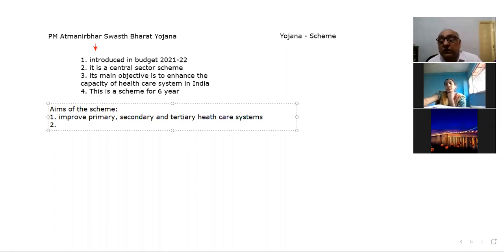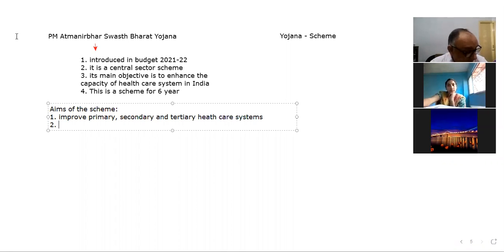I know that everybody will know that primary means primary, basic. Secondary means of the second level. Tertiary means of the third level. But to explain it, you don't know what this is. Am I true? Okay, no problem. We will discuss it today, and after today, this will be clear to you.